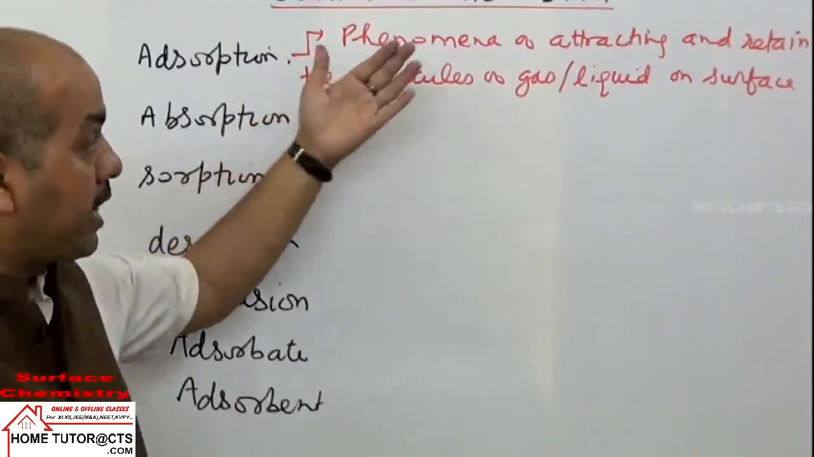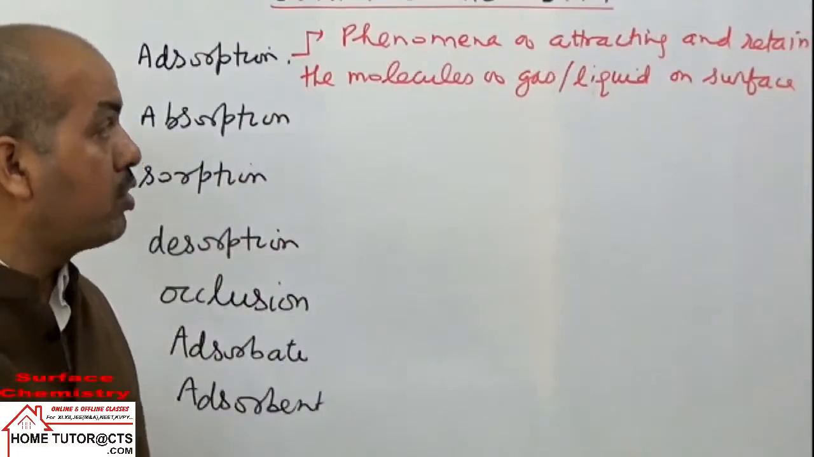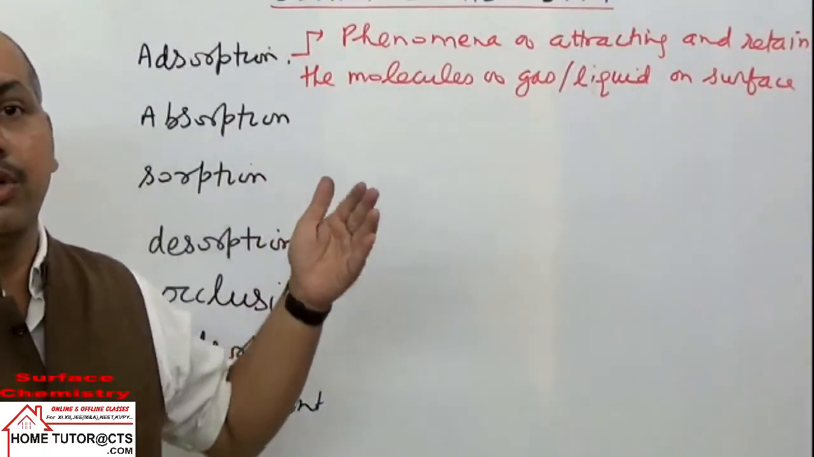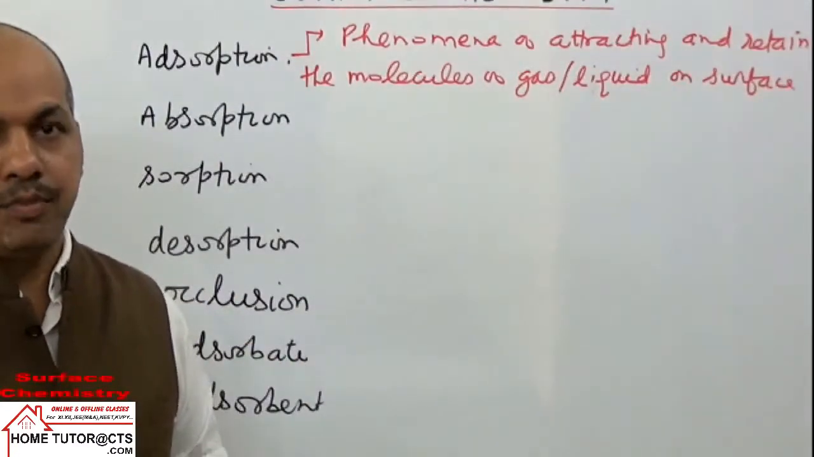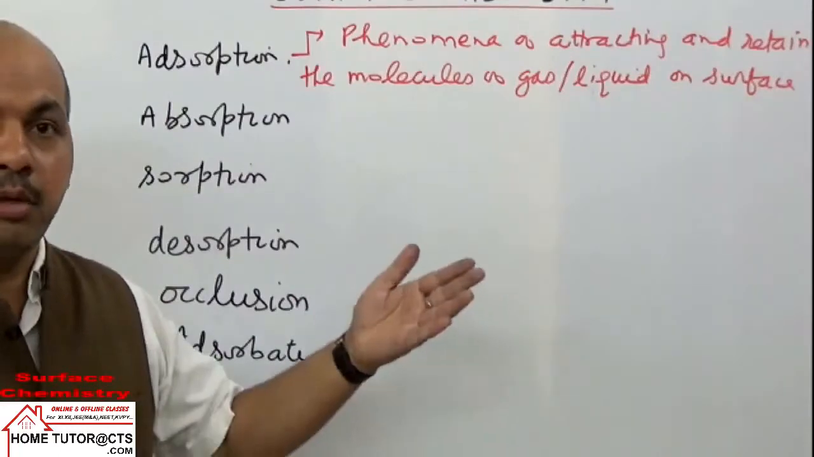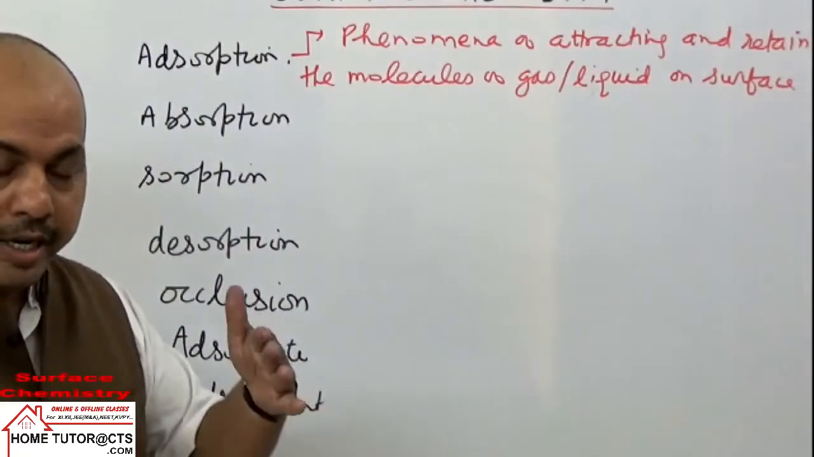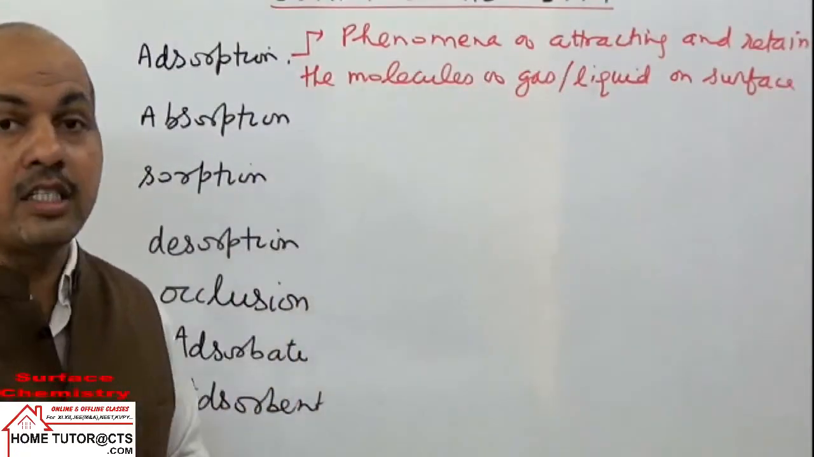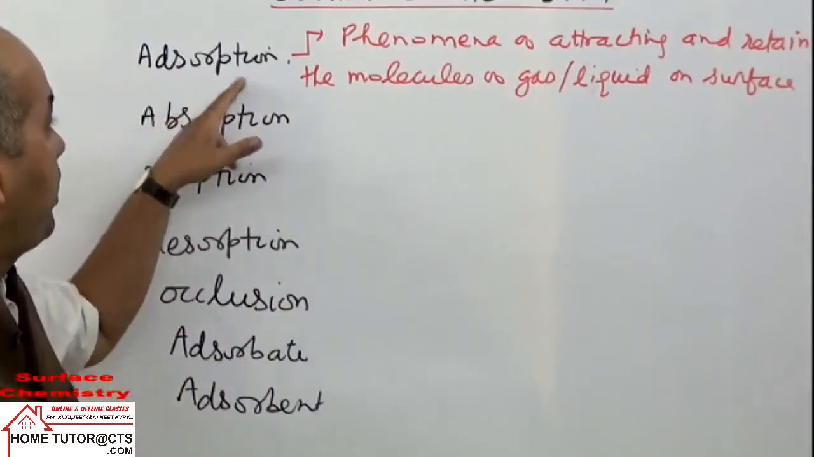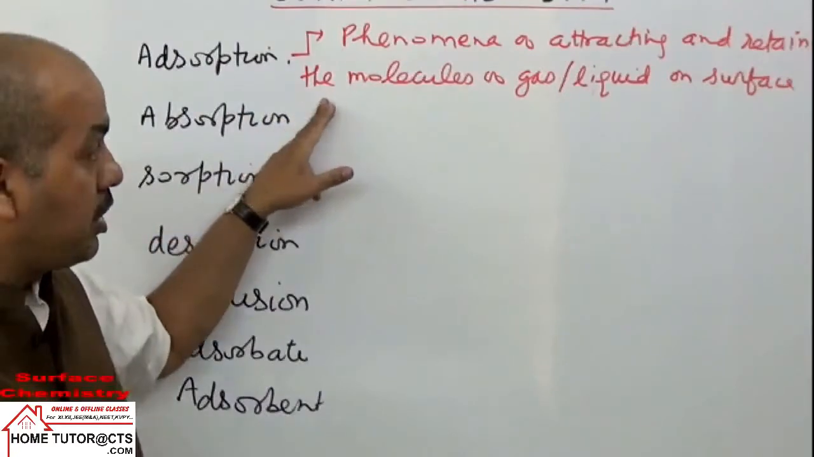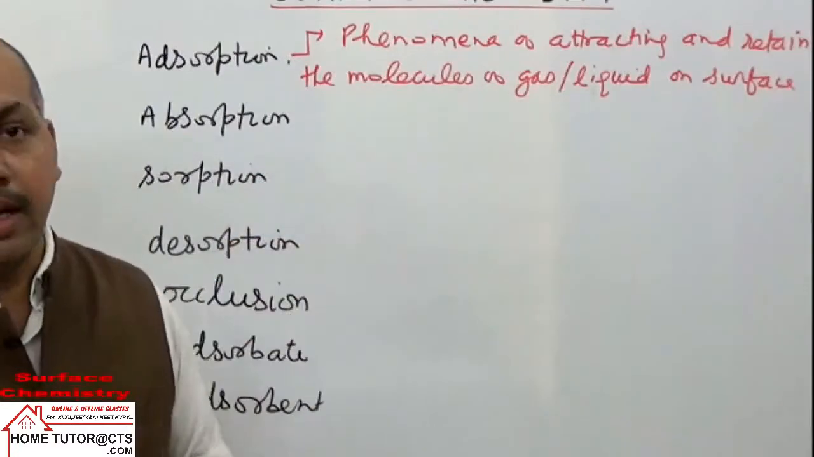In this phenomenon of attraction and retention of molecules of gas or liquids on a surface, what happens is that on the surface the concentration of the particles will be higher as compared to the bulk. In the inner portion, the interior of the substance, the concentration will be lower. On the surface, concentration will be higher. So this phenomenon is called adsorption. It results in a higher concentration of the substance on the surface as compared to the bulk.